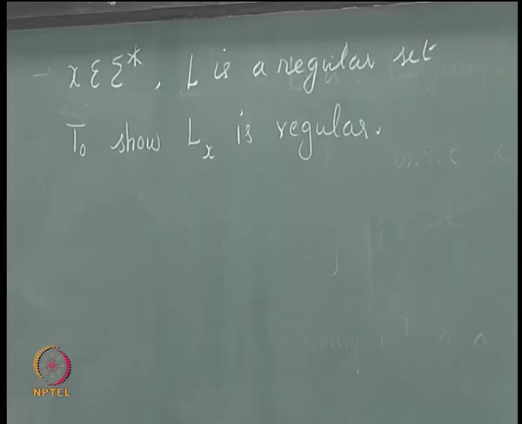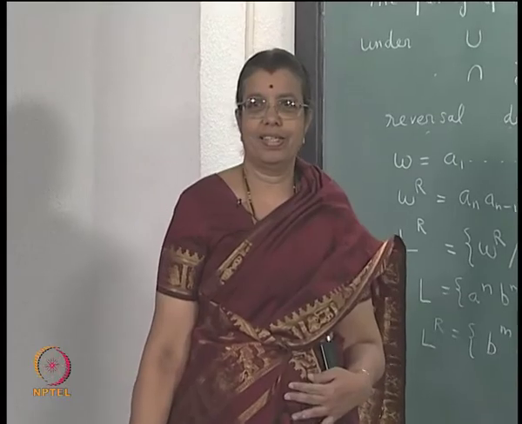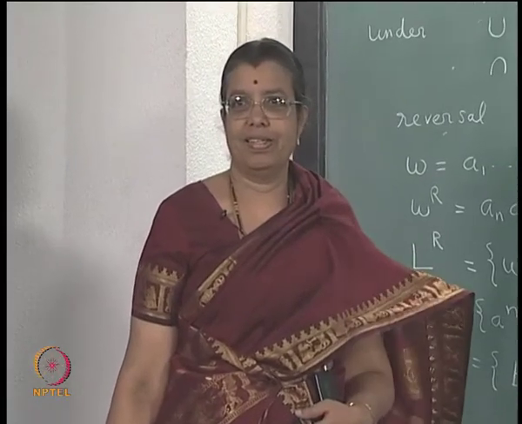It is very simple. How do you show that?